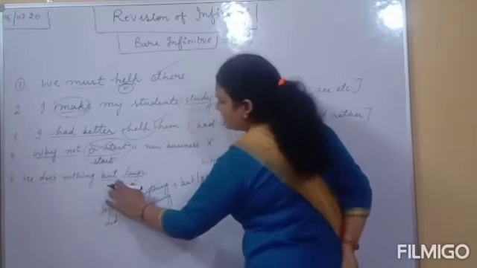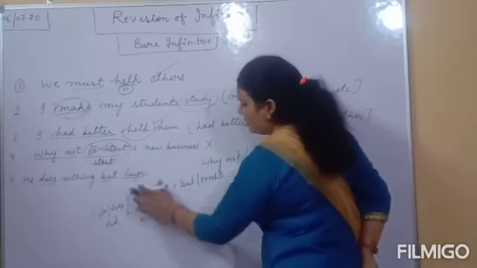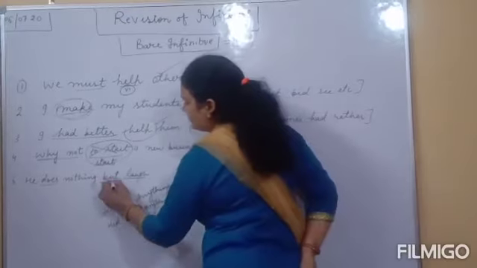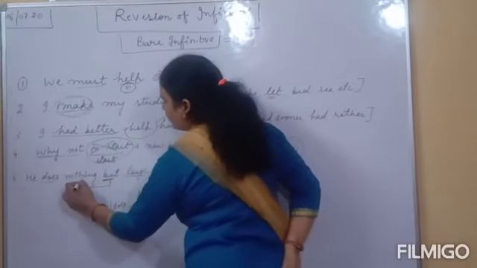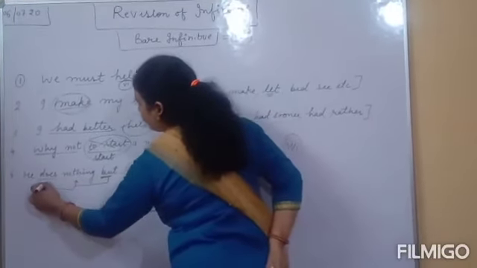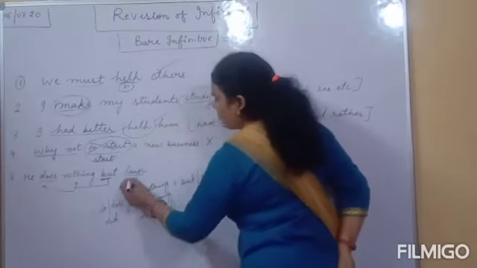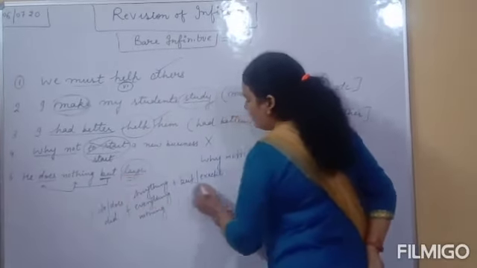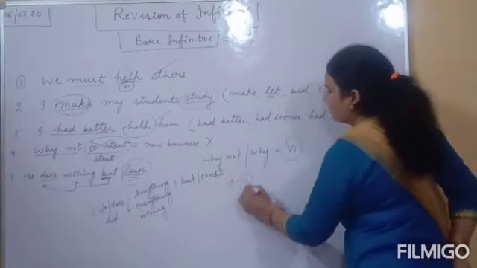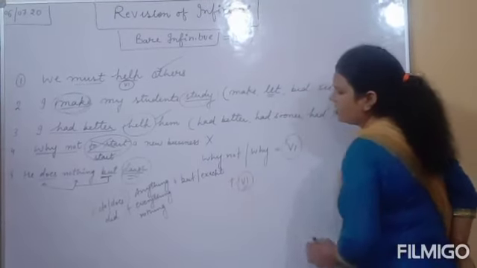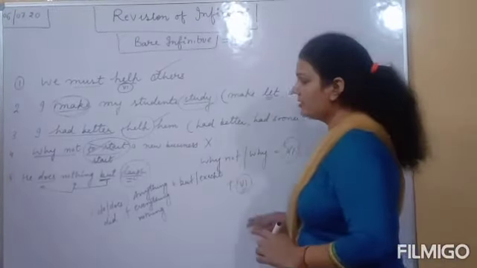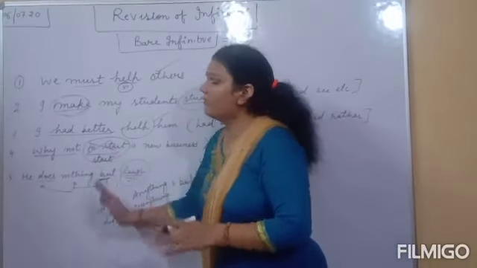You can understand the rule through this sentence. But is there, clear? Before it nothing is there, and before it does is given there. So after it we always use what? Bare infinitive. For bare infinitive, first form of the verb. Understand? In this way you will revise your topic infinitive.